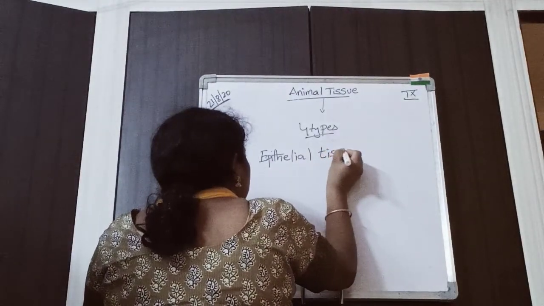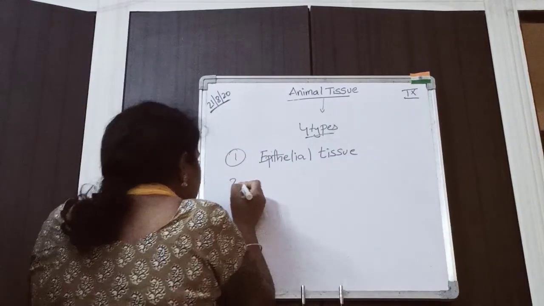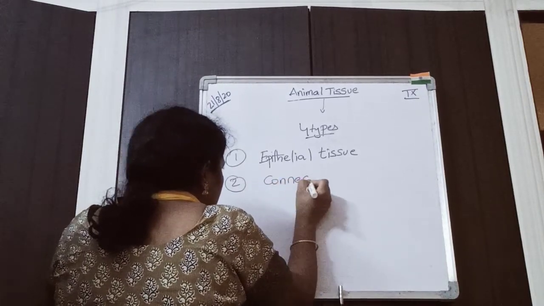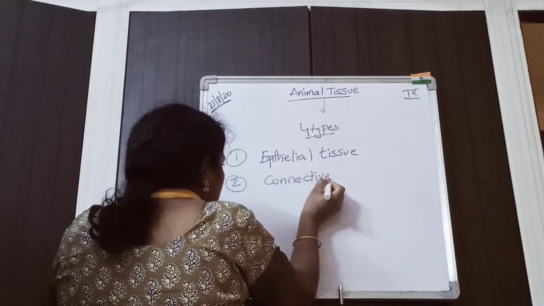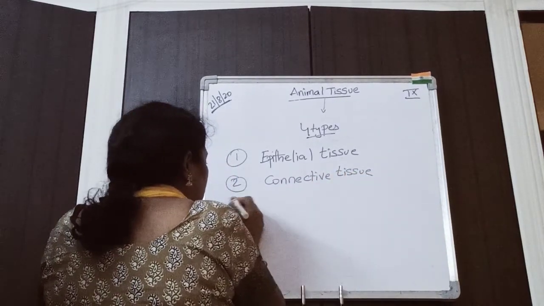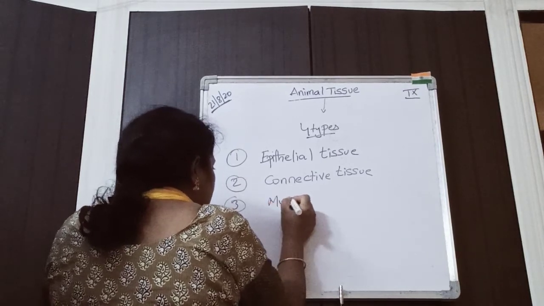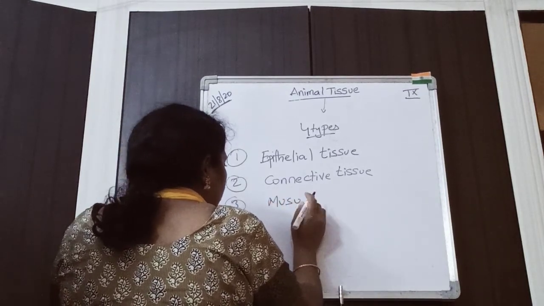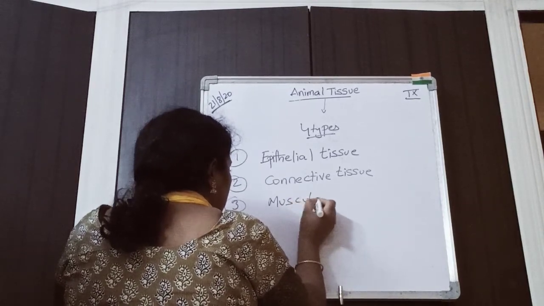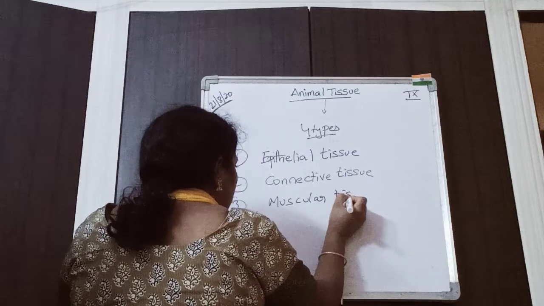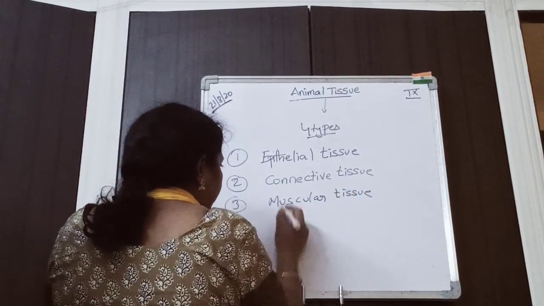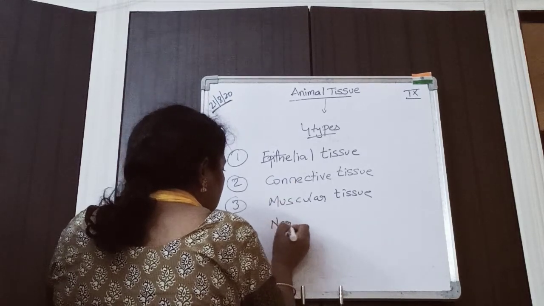Epithelial tissue. Next is connective tissue. Next is muscular tissue. The fourth one is nervous tissue.